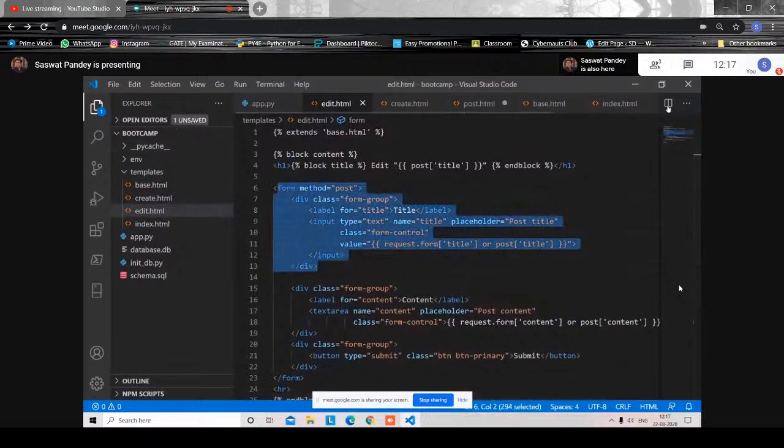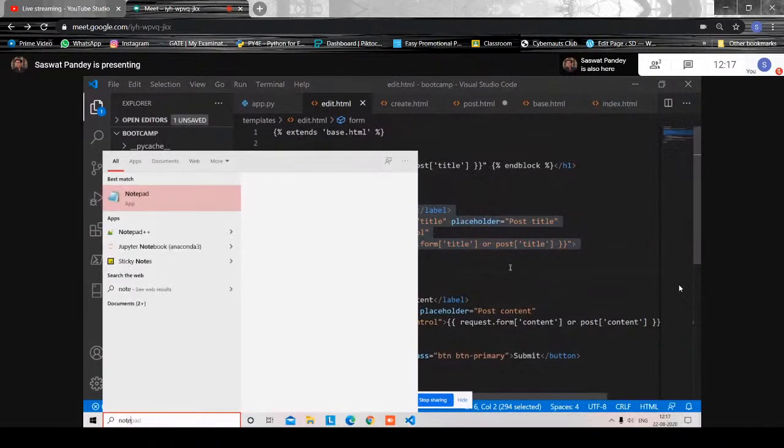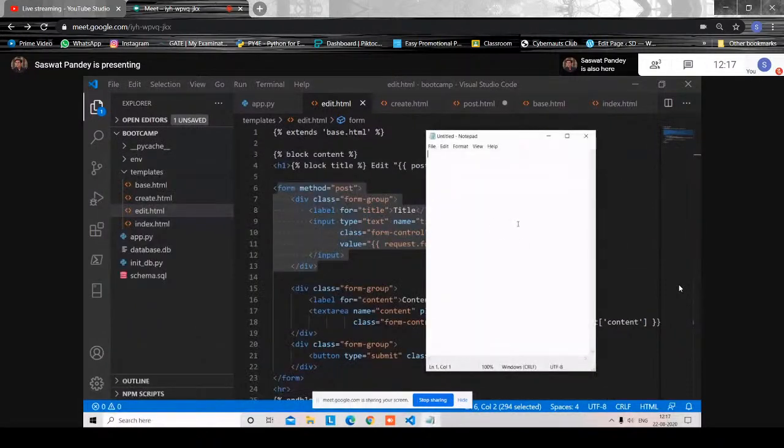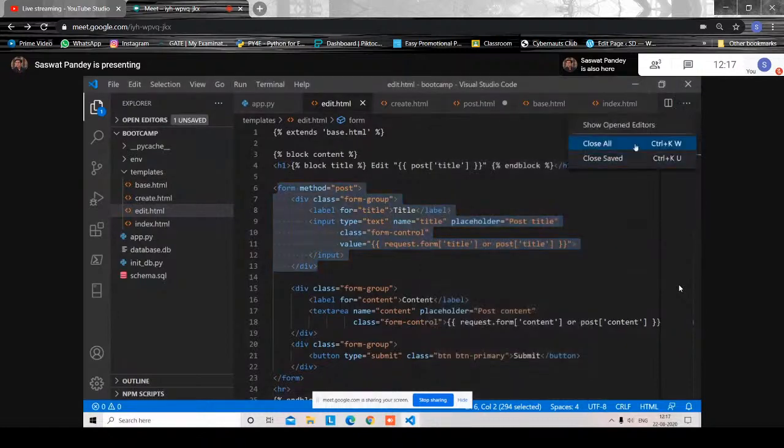So it's my personal favorite. But again, you can choose anything. You can even use the simple notepad. It will work the same. The only thing is, you have to type more.